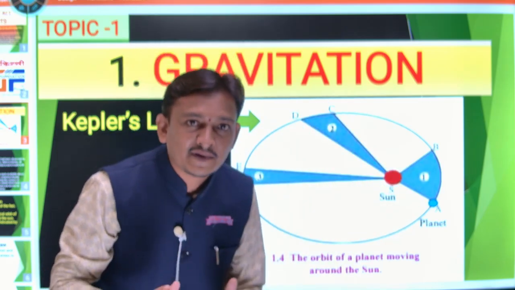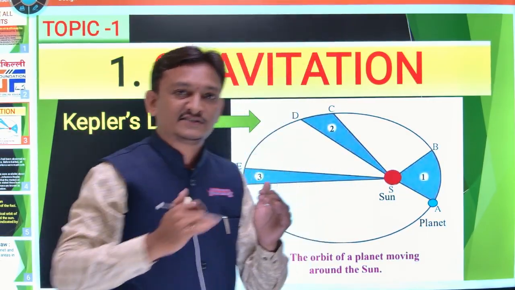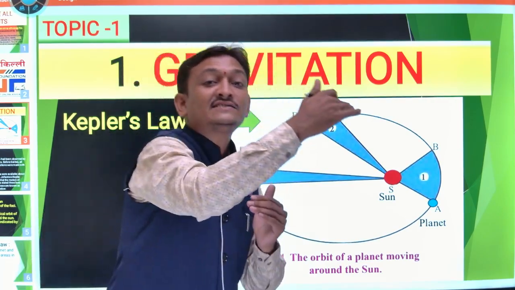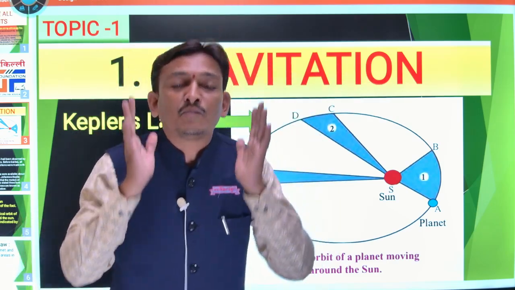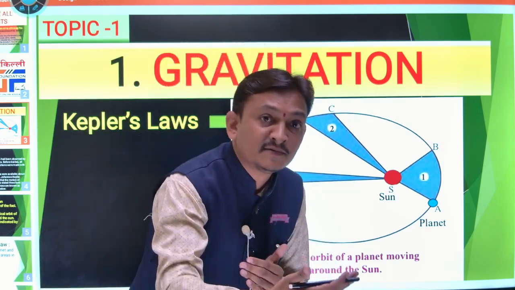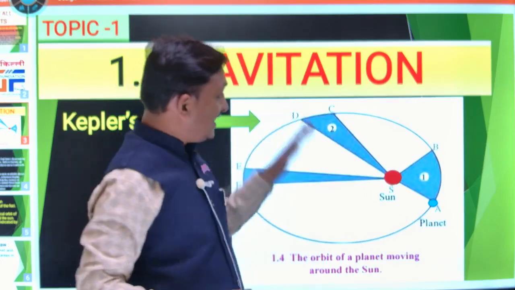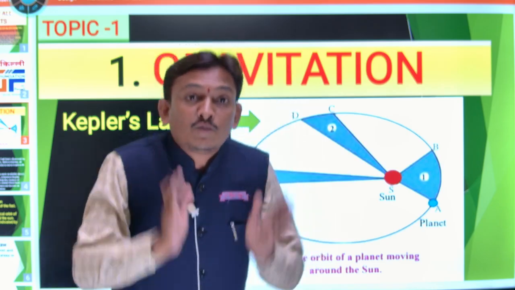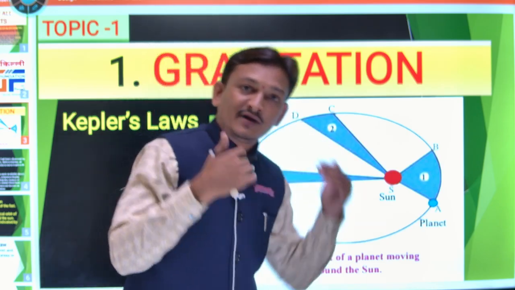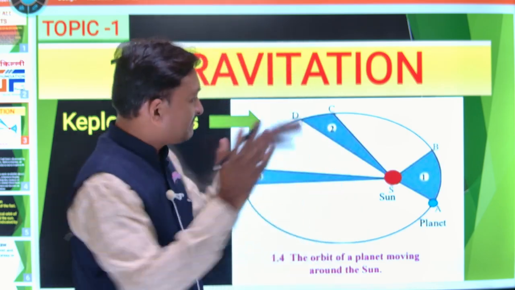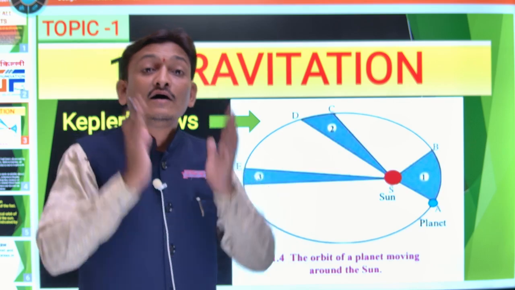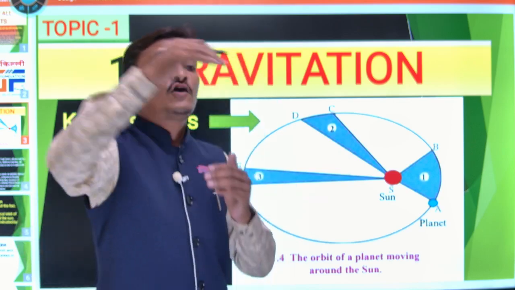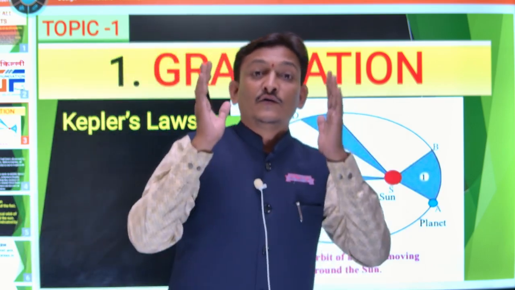You know motion of the planet? Fast, with force. How fast? How slow? So we know that there are two types of motion: uniform motion and non-uniform motion. Uniform means if the object covers equal distance in equal intervals of time, we can say uniform motion. But if the object covers unequal distance in equal intervals of time, at that time we say the object has non-uniform motion.